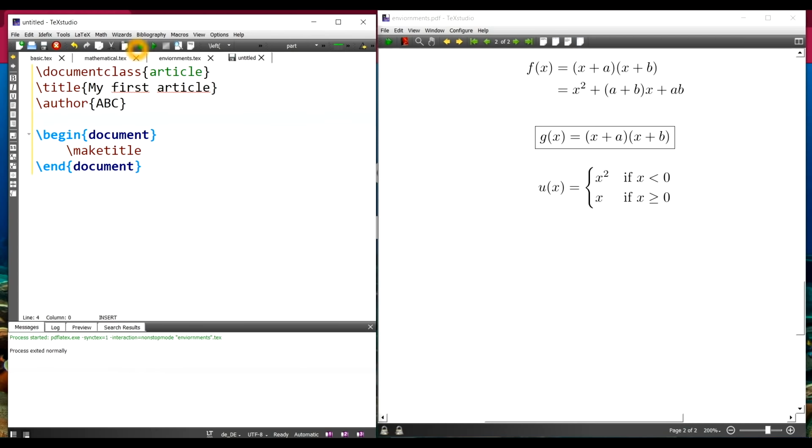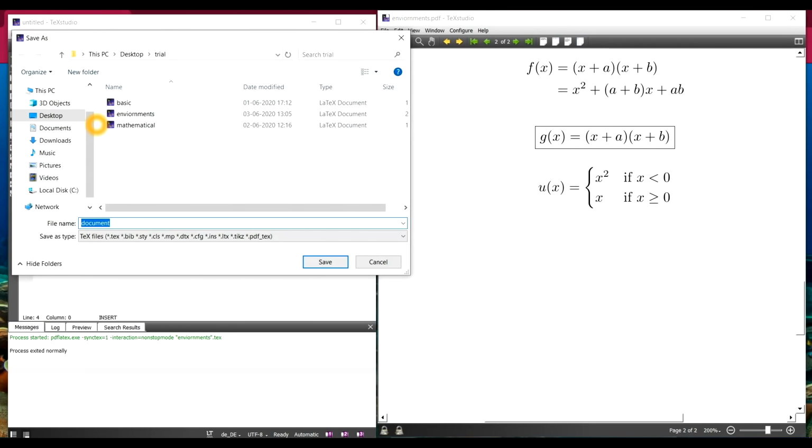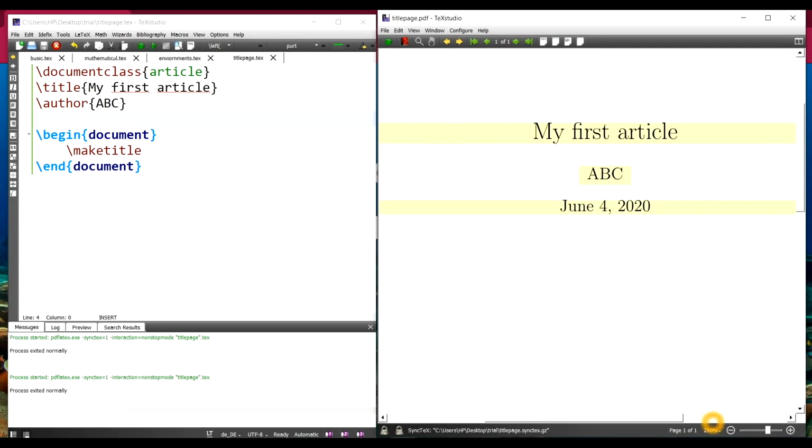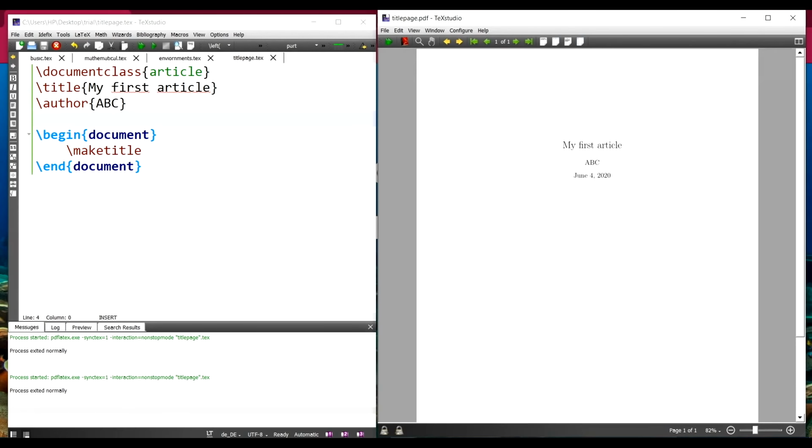Okay. Now let us save it. Let me save it as, let's say, title page. Let's execute and see. Decrease the size. So the title comes here. You can see we just gave the contents: this is the title, this is the author. The layout and everything has been taken care of by the class file article.